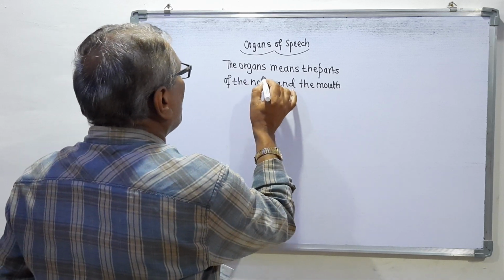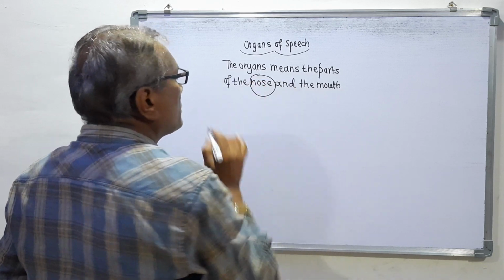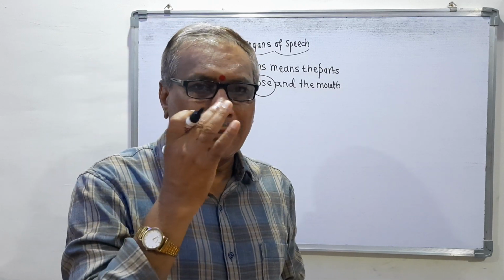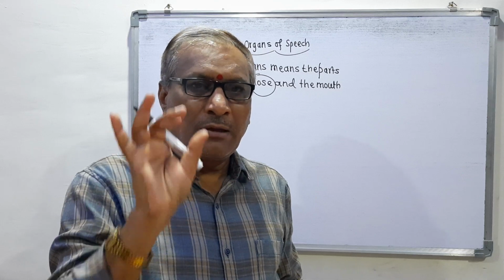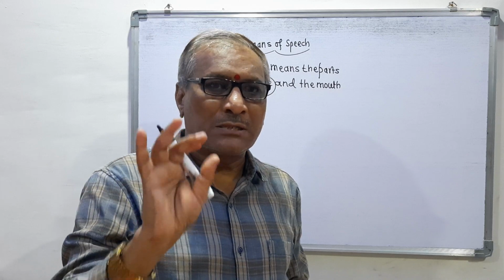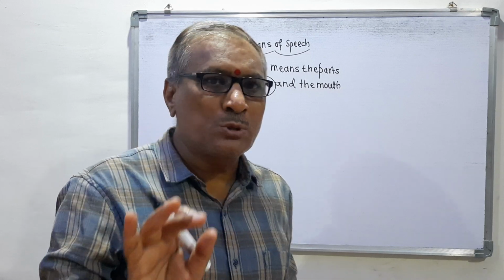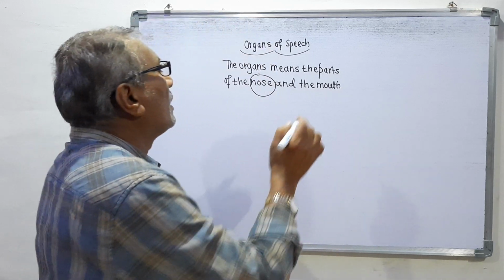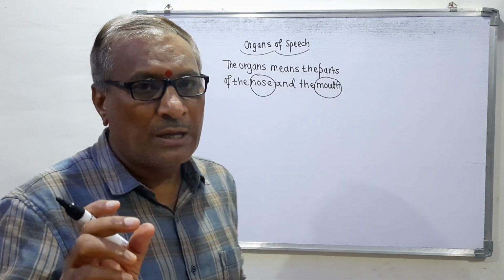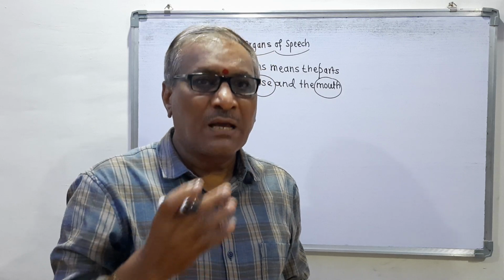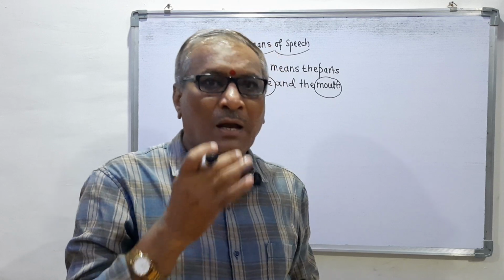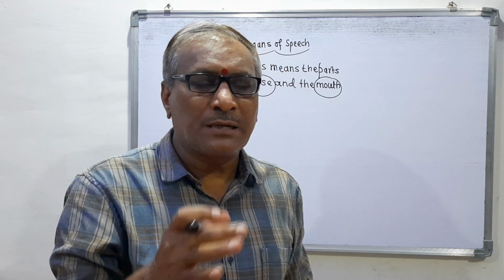And the important parts are of the nose. This is our nose, and this nose has some parts which help us to speak some words, to articulate some words, to pronounce some words. Then there is the mouth, and this mouth has some parts: our teeth, upper teeth, lower teeth, our lips, our tongue.